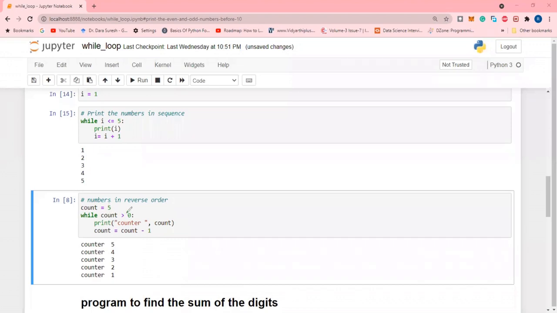How many times will it check? Initially 5, true, so executed. Then 4, true, executed. Then the counter value 3, executed. Then 2, the counter value is true, it checks the condition 2 greater than 0, and these two statements are executed. Then the counter value becomes 1, which is greater than 0, so it is true and these two statements are executed.